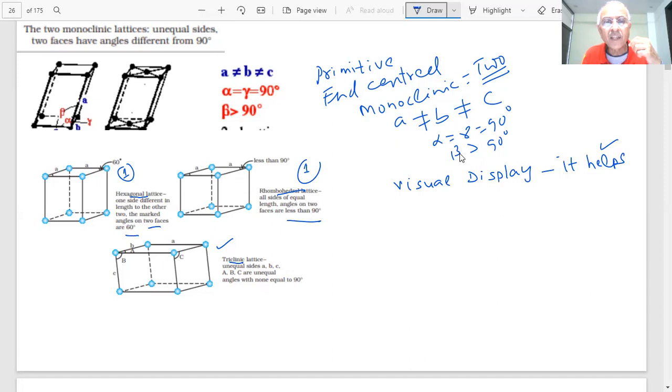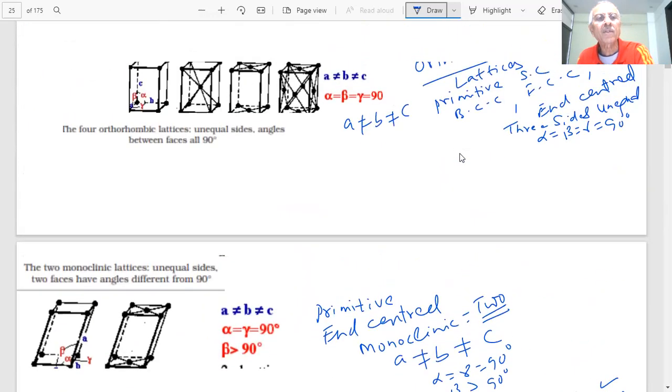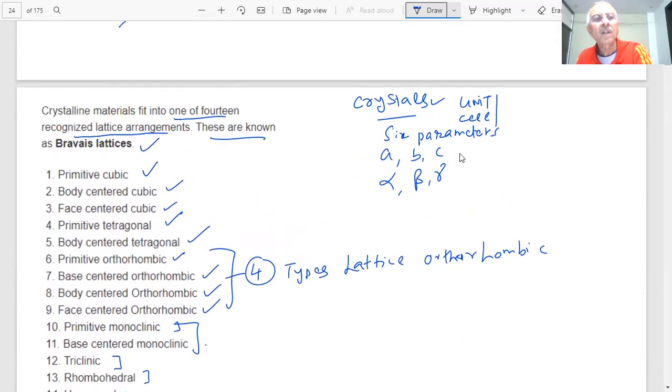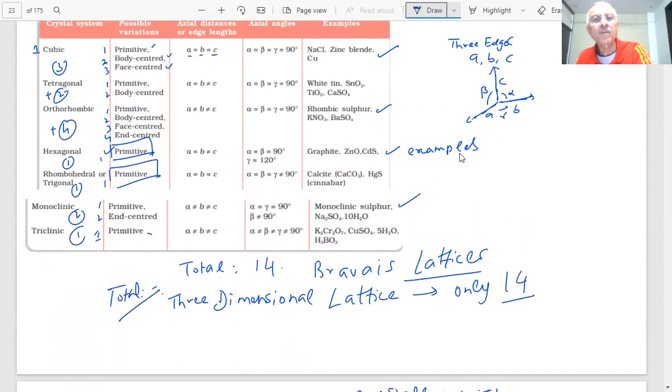Here in triclinic, the sides A, B, C are unequal and the angles are unequal, with none equal to 90 degrees. I have given a table of that, which is also given in your book, student. A question could be put up from this table. As you can see, we must go through it and remember the difference between cubic, tetragonal, orthorhombic, hexagonal, and the three edges and three angles.